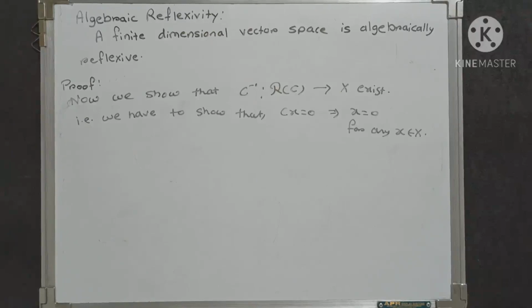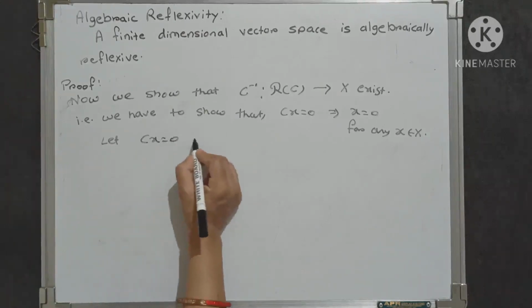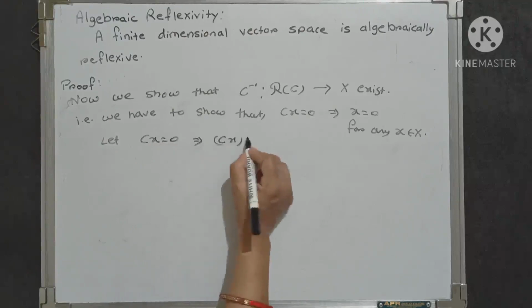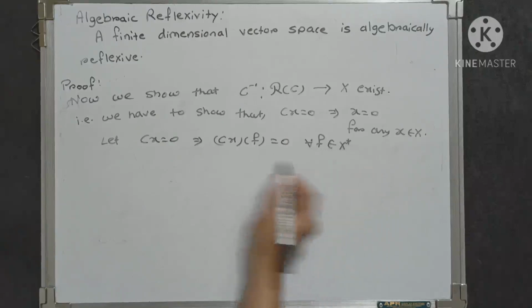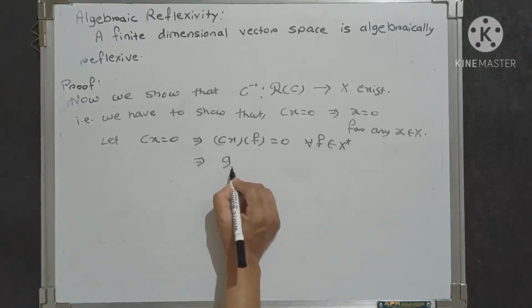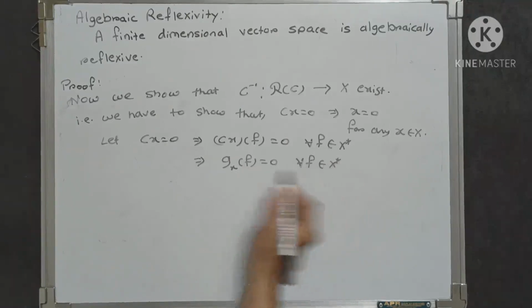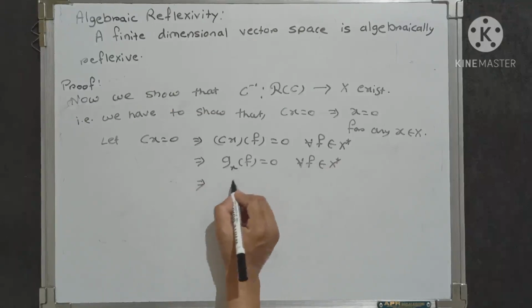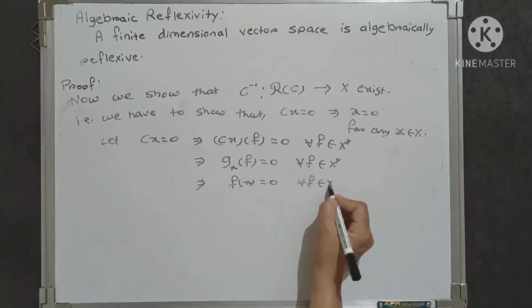So we start with any arbitrary element of X such that Cx equals 0. So let's start the proof. Let Cx equal 0. This implies that Cx of f equals 0 for all f belonging to X star. This implies that Gx of f equals 0 for all f belonging to X star, and it implies that f of x equals 0 for all f belonging to X star.